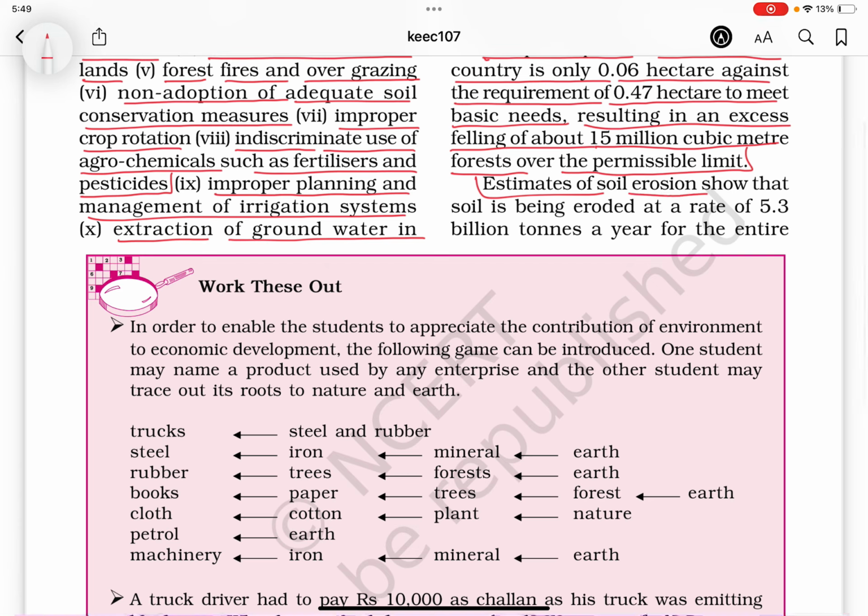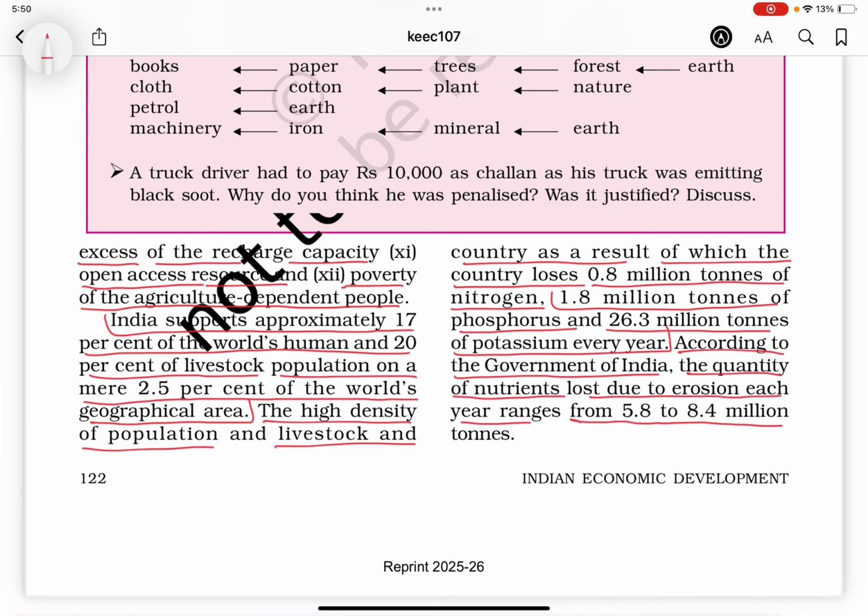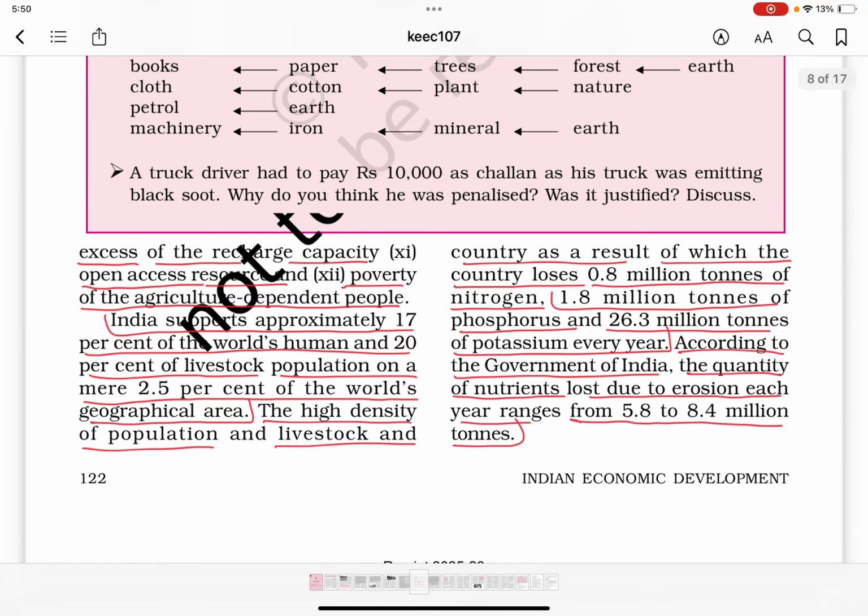Estimates of soil erosion show that soil is being eroded at a rate of 5.3 billion tons a year for the entire country, as a result of which the country loses 0.8 million tons of nitrogen, 1.8 million tons of phosphorus, and 26.3 million tons of potassium every year. According to the Government of India, the quantity of nutrients lost due to erosion each year ranges from 5.8 to 8.4 million tons.